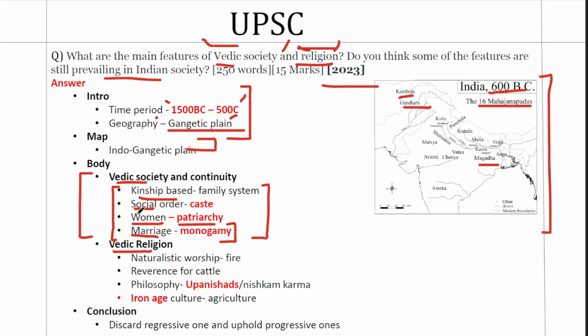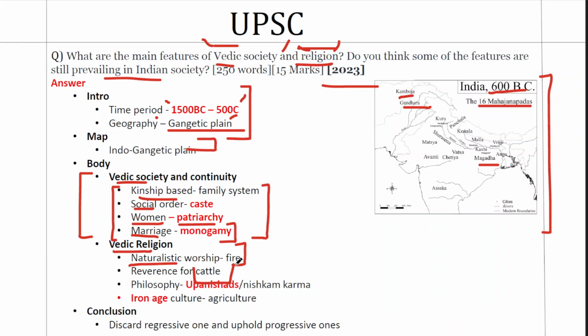Now moving on to religion, the Vedic period is known for its naturalistic worship, for example, the worship based on fire, yagas, yajnas. Even though we don't see them in the form they had during that time, yagas and yajnas or fire-based worship are still prevalent in our society. If you take the rituals in temples, much of them can be attributed to the scriptures of the Vedic period.